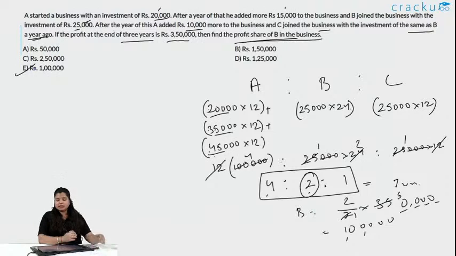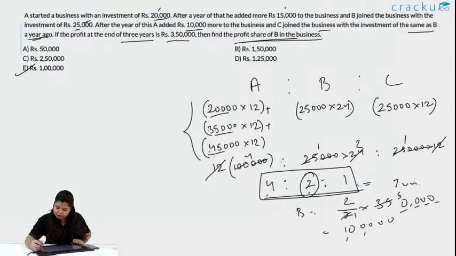Am I clear? The question just seems lengthy, but it is not lengthy. I will definitely give more time in the next sessions, but in this one 7 questions are already done and the timer of 1 minute was already set. From the next session, if there is any arithmetic problem, I will give a timer of more than 1 minute. But this was an easy question. You just need the ratio, everything is given in the question, and everything is getting cancelled out.